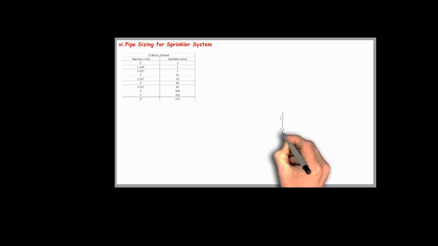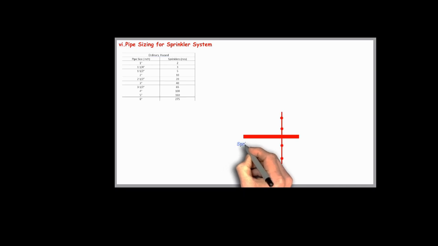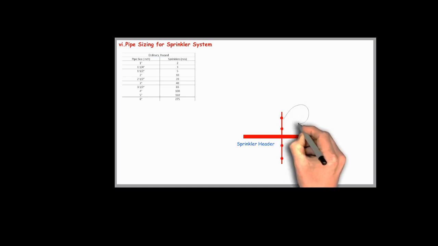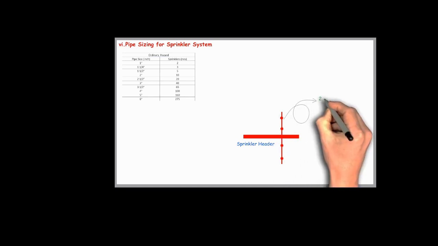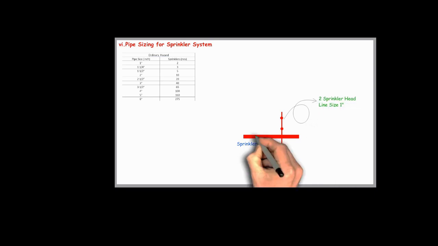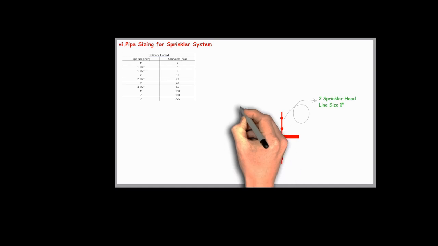To better understand this, let's take a look at a specific example. As you can see in this figure of a sprinkler header, it contains 2 sprinklers. According to the table, a line with 2 sprinklers would require a 1-inch pipe.